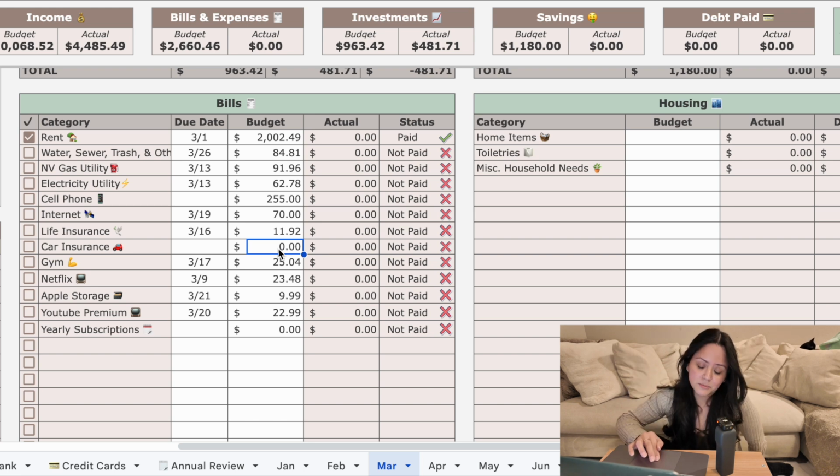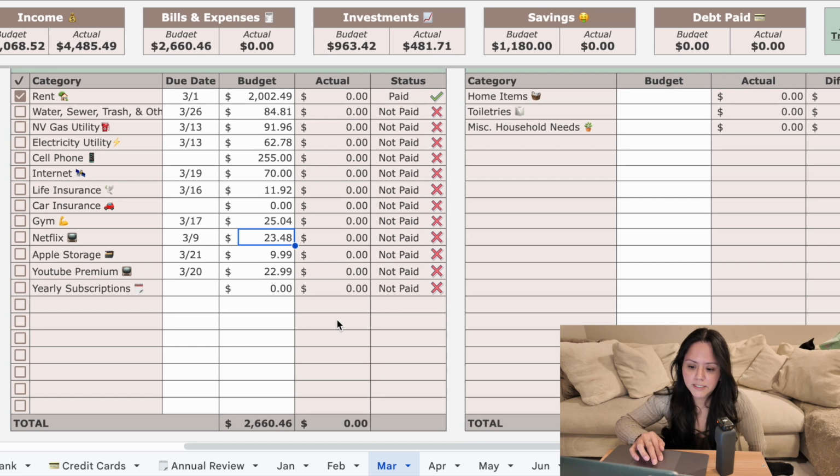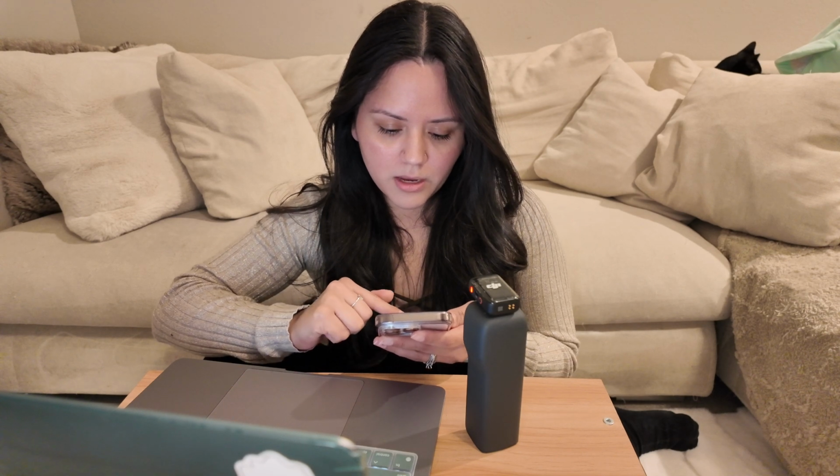Life insurance should be the same. Gym, I added it as a bill. It used to be under health and fitness. I moved it just to make my life easier. Netflix the same, Apple storage the same, YouTube Premium the same. And I'm gonna check my subscriptions to see if we have any subscriptions due, which I hope not. I like to check the yearly subscriptions because there are some things that I pay for yearly.